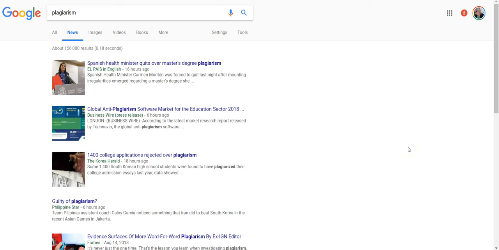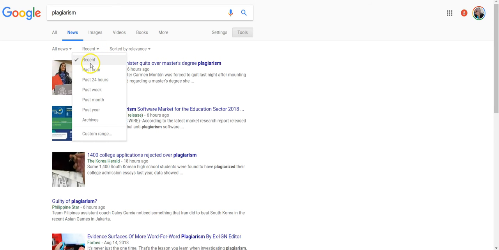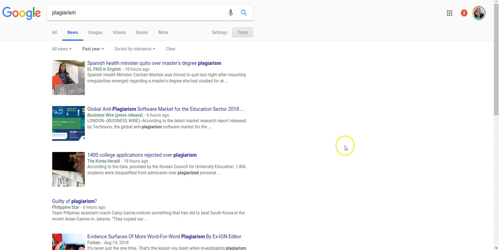The second thing is I need to have something within the previous year. I can narrow that down as well, and I can go over here where it says tools. Now I can click on tools and click on all news, so I have that. And the other thing I want to do is say how recent of an article I want. I could even go past month if I wanted to, just for giggles, or I could go with past year, okay?